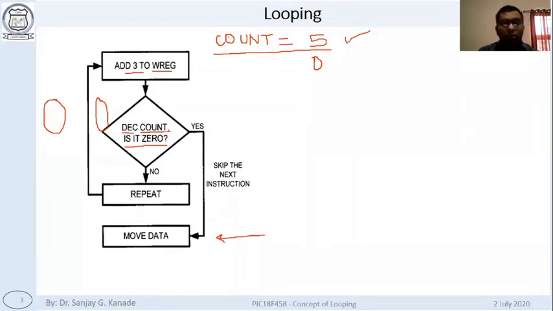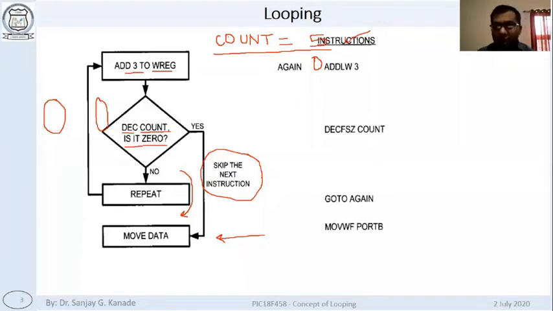Now for this purpose, decrement count, check if it is 0, and see here what I have written: skip the next instruction. What was the next instruction? Repeat. So if the count is 0, we will skip the next instruction and go to the instruction after that, like we will jump like this. This is done by using one particular instruction called DECFSZ. Now we'll see what this instruction is going to do.